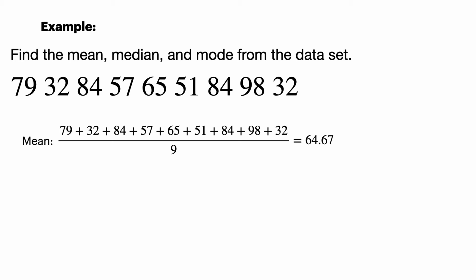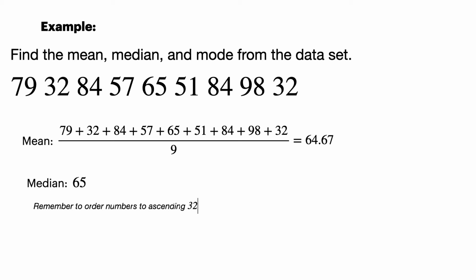Well, add all of the numbers up, divide by how many numbers you've added up. So we add them all up. There's 9 numbers, and we find that the average is 64.67. So that is the average number. Now the median is the middle. Since we have an odd amount of numbers here, we really will have a middle, and that middle will be 65.